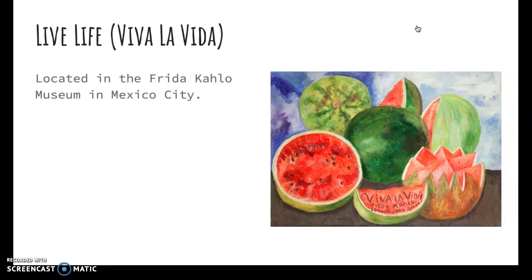This next painting is called Live Life and is located in the Frida Kahlo Museum in Mexico City. This is actually one of her rare happy paintings, and also her last before she died. She used bright colors and fruits to show the good in life. And this relates to magical realism because of how she uses the fruits to explain how life is and to not take it for granted.